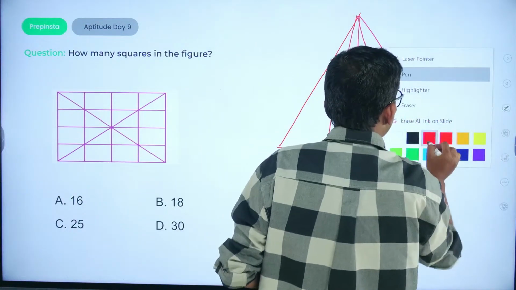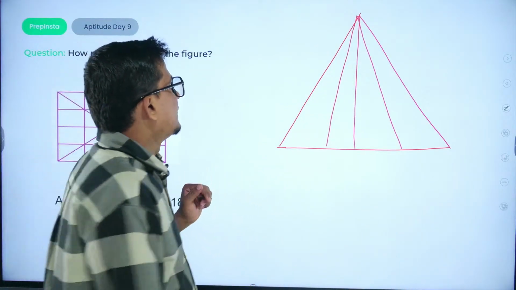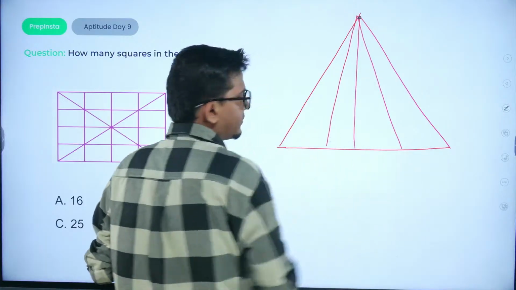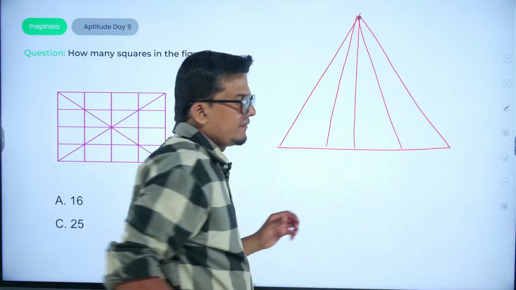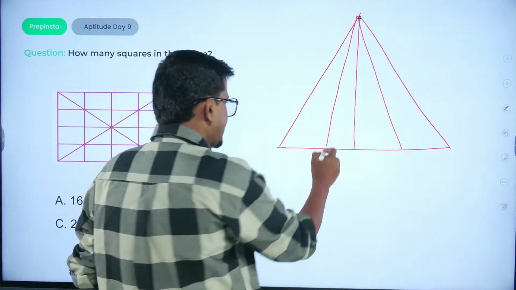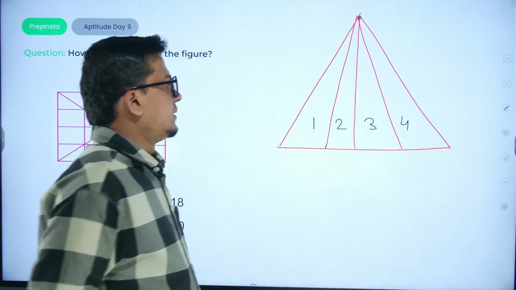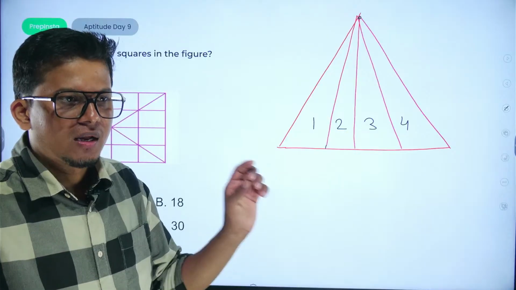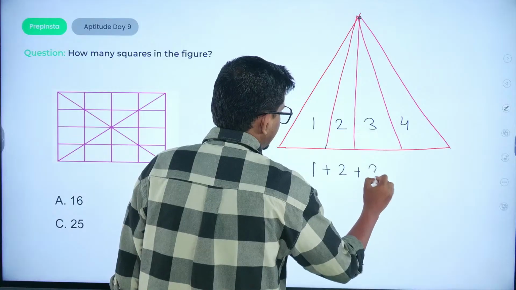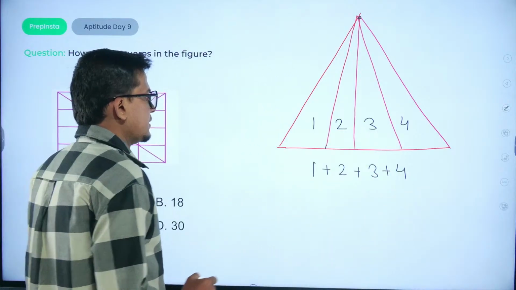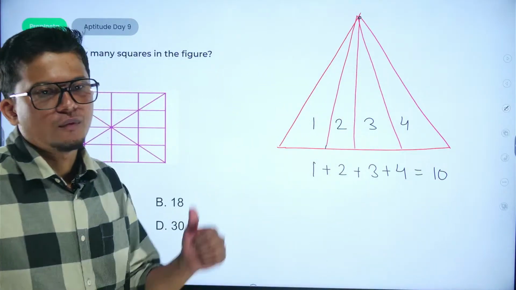Just remember, all you have to do is always keep in mind that the base should be the same and the tip should be the same. तो अगर टिप से कभी भी कोई लाइंस that are dividing the base, ठीक है, तो अगर टिप से कोई भी लाइन जाके डिवाइड कर रही है तो बस उसको नंबर दे दो, just write down the numbers. So we have 4 sets of smaller triangles. Now what you have to do is just take the addition of these numbers. So 1 plus 2 plus 3 plus 4, that would be 10. So the total number of triangles in that particular scenario would be 10.